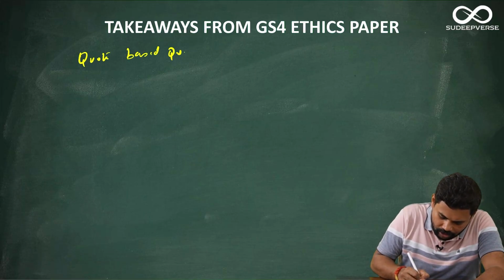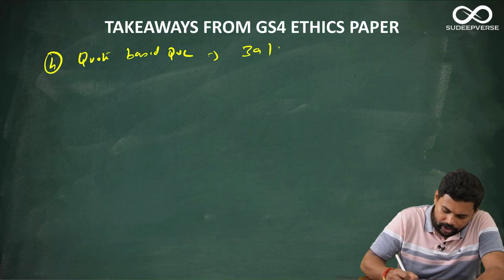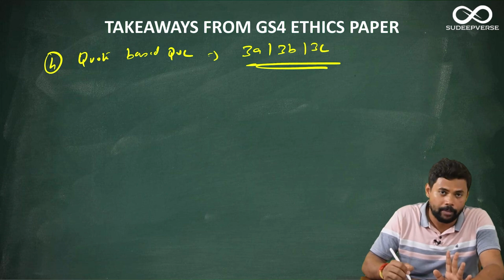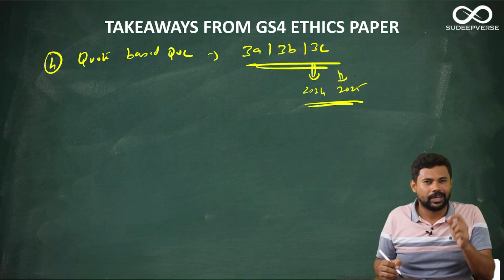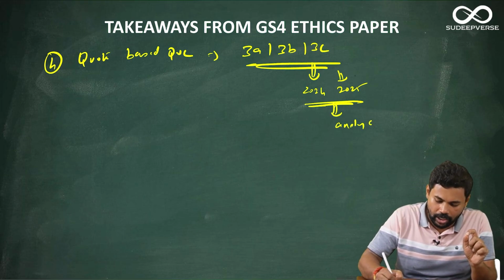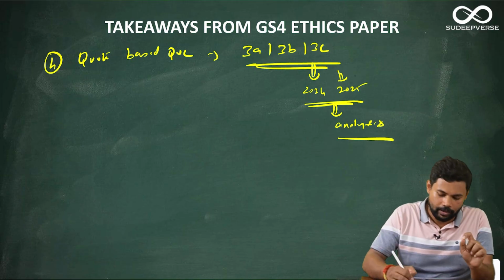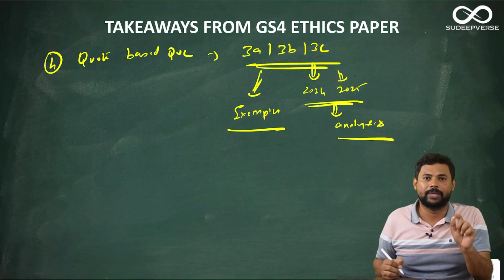The fourth important takeaway from the UPSC 2025 ethics paper is quote-based questions. We all know that the quote-based questions will be 3A, 3B and 3C. This has been the trend from previous years. But if you take the last two years, 2024 and 2025, the quotes have been a little interesting, and the quote requires some form of analysis, because the quotes are given in such a way that many students will just dump examples and come. That will not fetch them more marks.